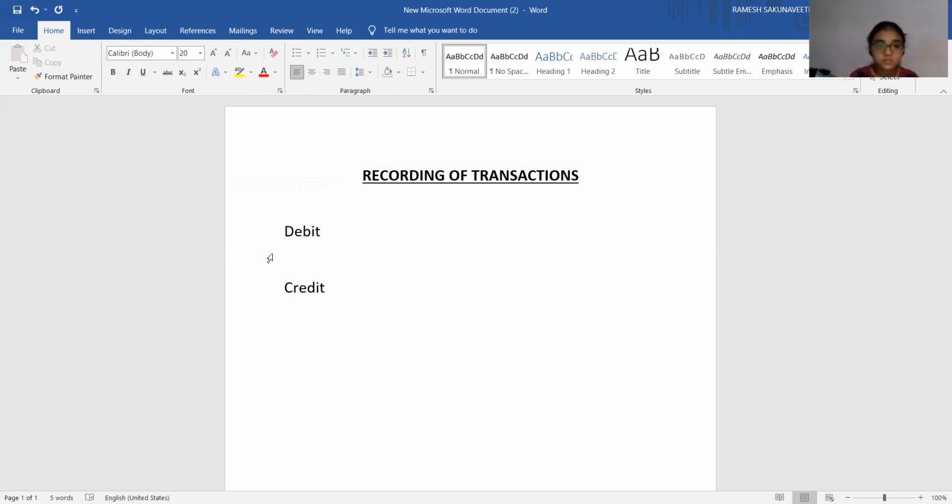And while recording transactions, the identification of debit item and credit item is very, very important. Okay. So I follow my own method in how to record transactions. Cash, identification of cash transactions. This we will see. This is important. Identification of cash transactions.